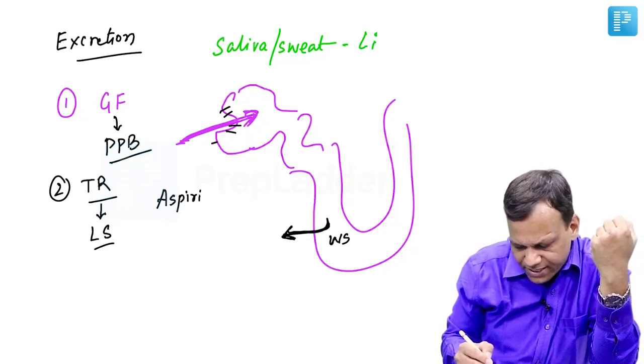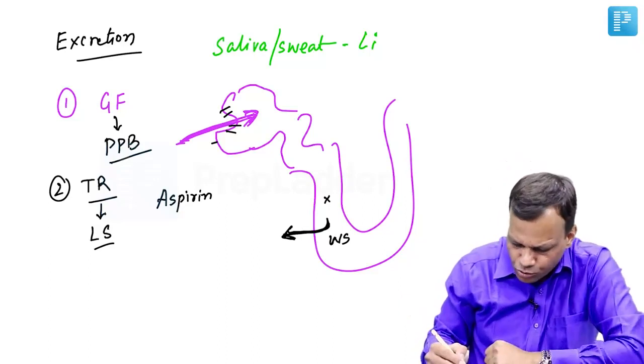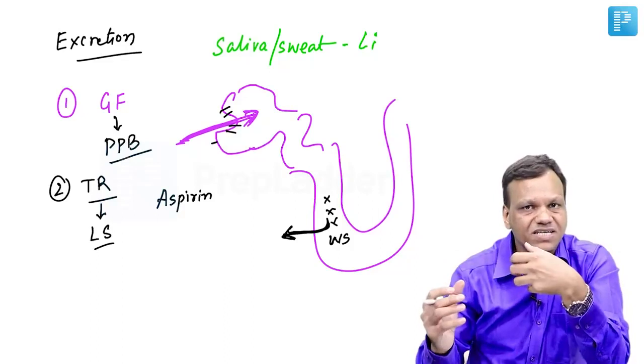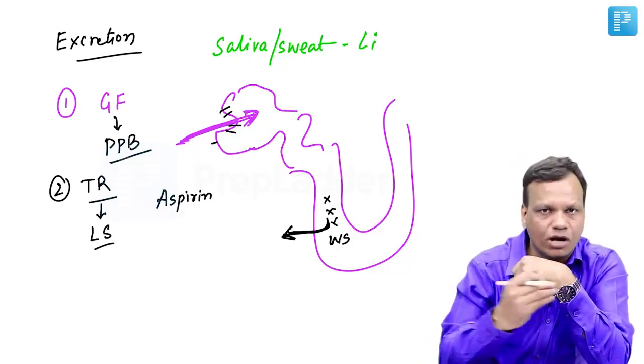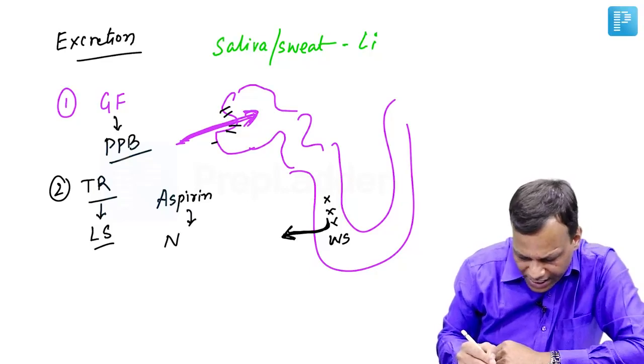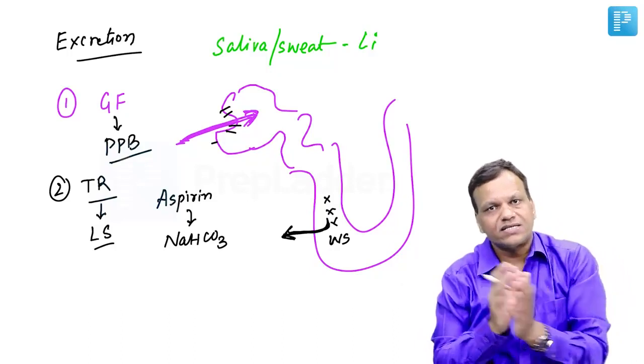We know aspirin is an acidic drug. In case of poisoning, we will want to excrete aspirin. So if we make the urine basic, the medium opposite. The drug is acidic, medium is basic, so it cannot cross the membrane, means it cannot come back, so it will be excreted out. So in case of acidic drug poisoning like aspirin, we give sodium bicarbonate, make the urine alkaline, so the drug is excreted.